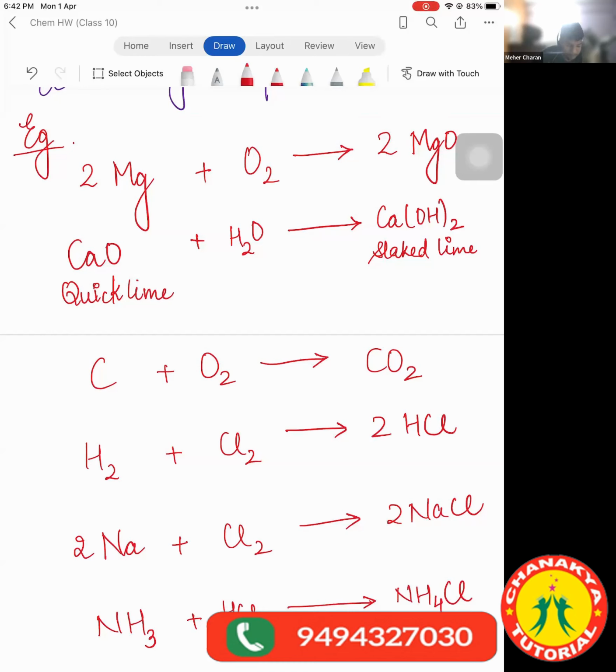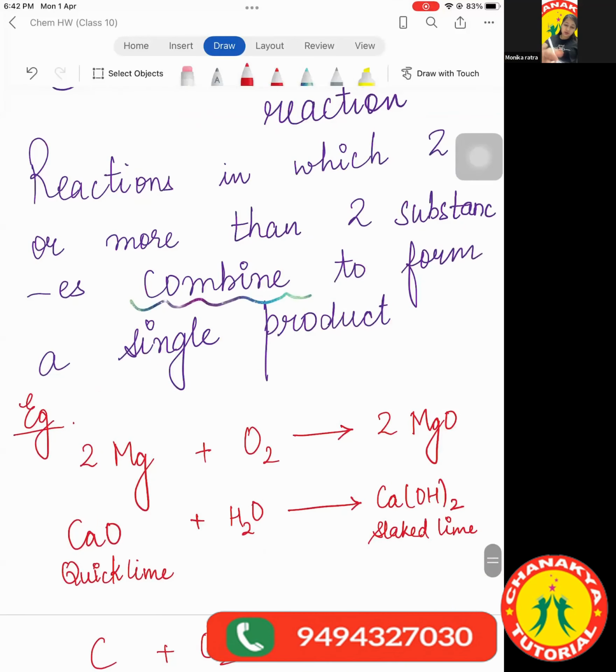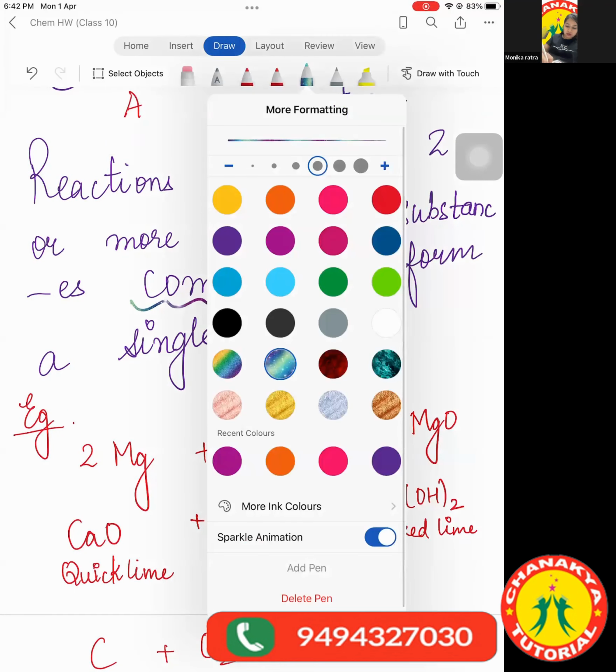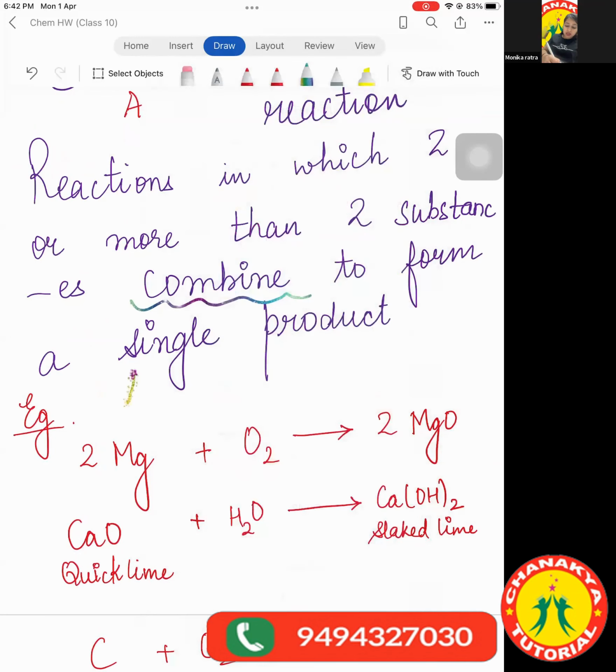No, ma'am. So this much you have to know about the combination reaction. Oh, I forgot to write a very important thing. The general representation of this reaction is A plus B gives C. Means any two substances are reacting with each other, leading to the formation of a new substance.